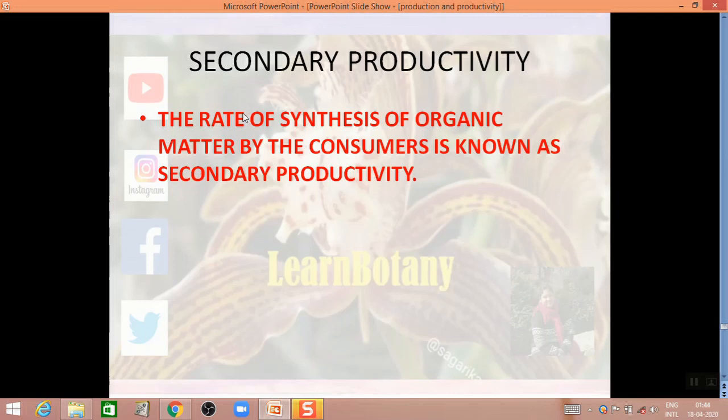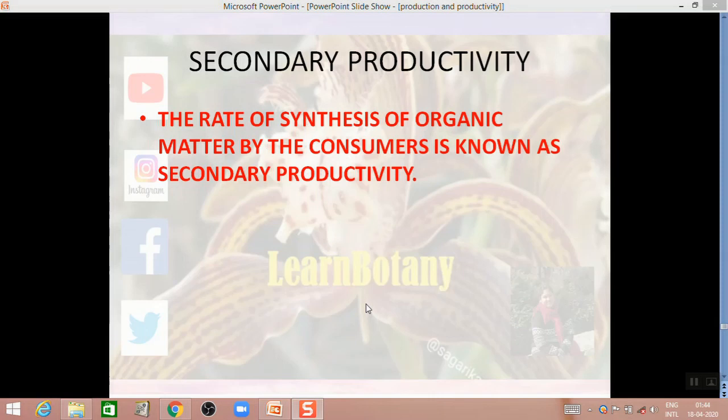That's why the name is secondary productivity. So the rate of synthesis of organic matter by the consumers is known as secondary productivity. It is the rate at which the heterotrophic organisms resynthesize the energy yielding substances.